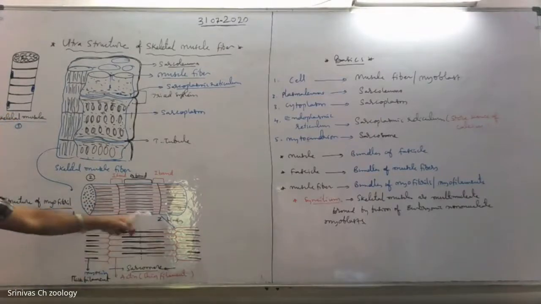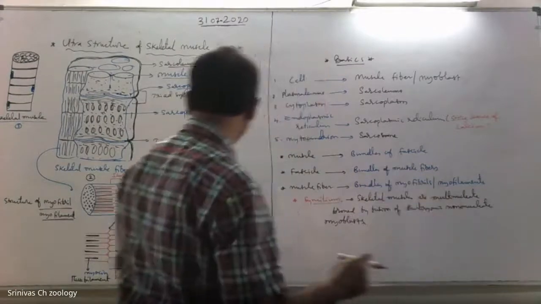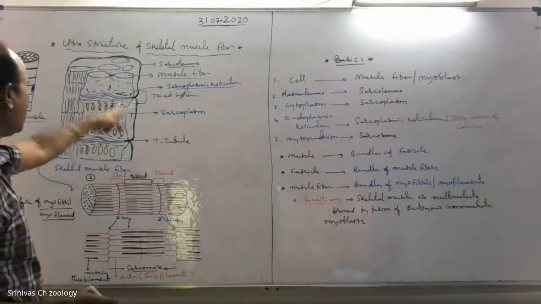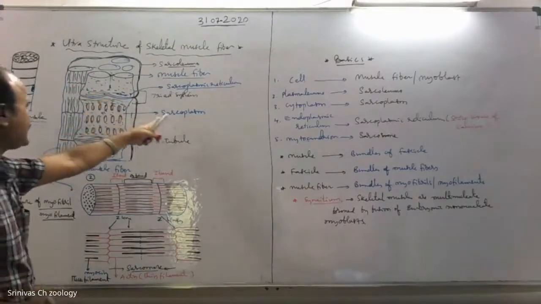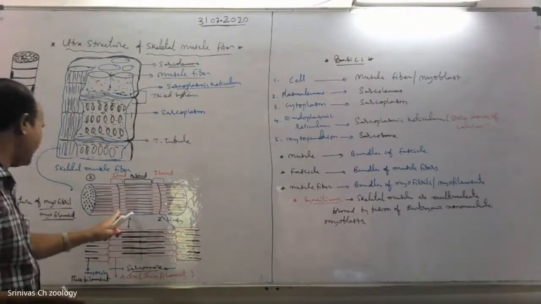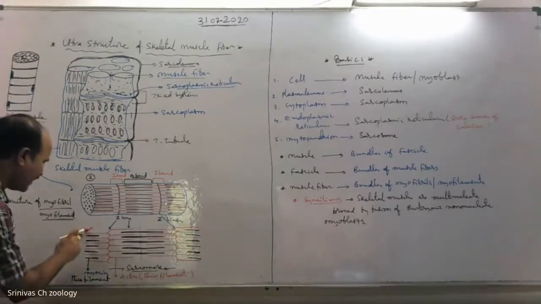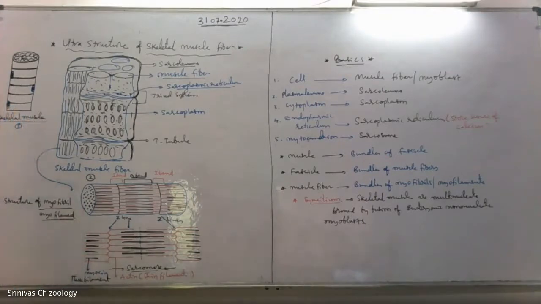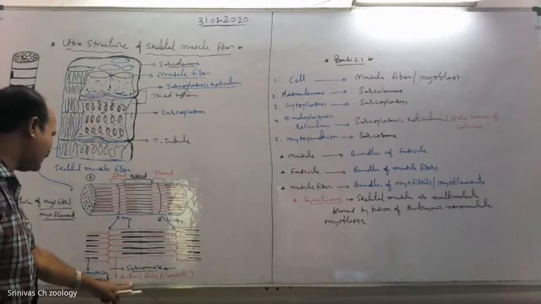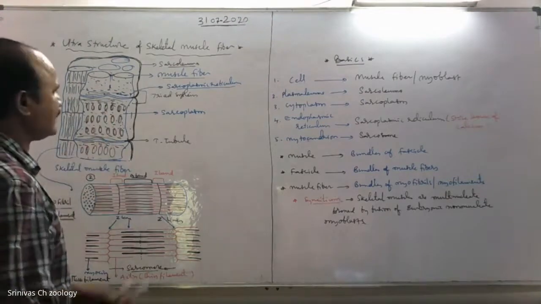Actin and myosin are the two structural proteins that form the striations in skeletal muscle. The structure of skeletal muscle fiber includes the sarcolemma, sarcoplasm, T-tubule, and sarcotubular system, and the structure of myofibril or myofilament. These are detailed diagrams showing different parts of the myofibril under the electron microscope. These are thin filaments, which are actin. These are thick filaments, which are myosin. Let us see the structure in detail.